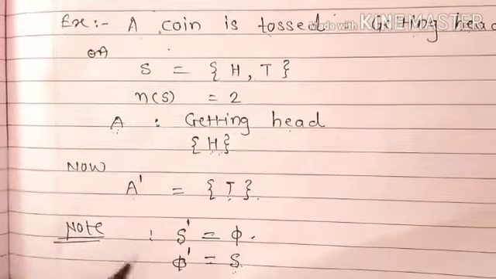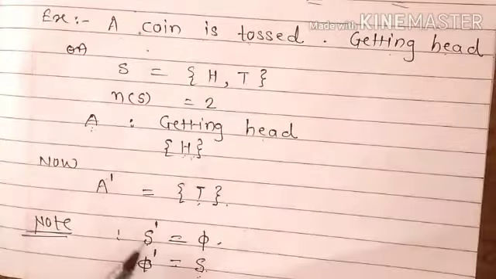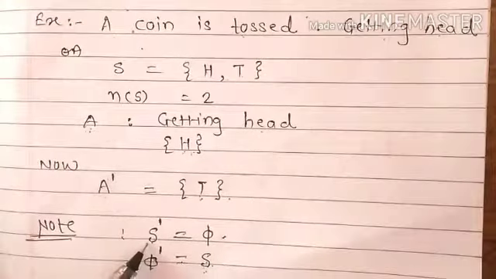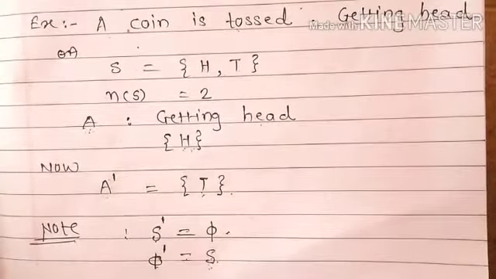Here notice that the complement of the sample space S is always an empty set, that is an impossible event. And similarly, the complement of the impossible event is nothing but the certain event, that is the sample space. Therefore, the certain event and the impossible event are complements of each other.